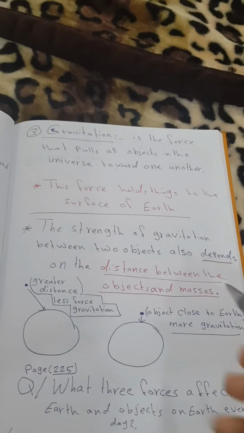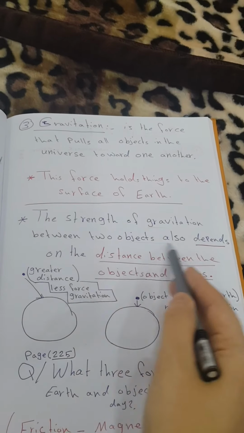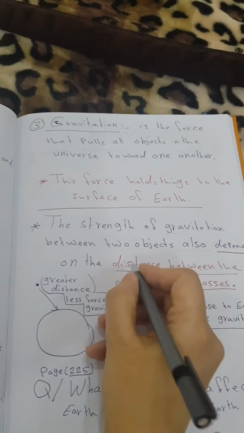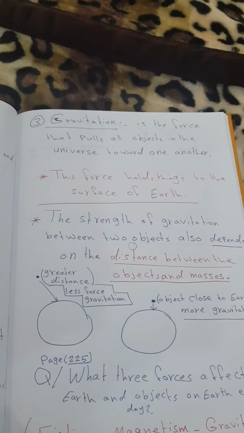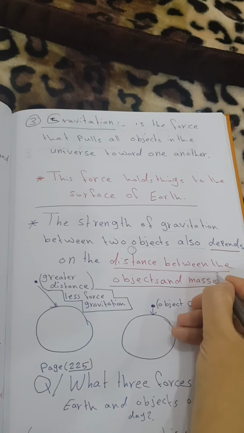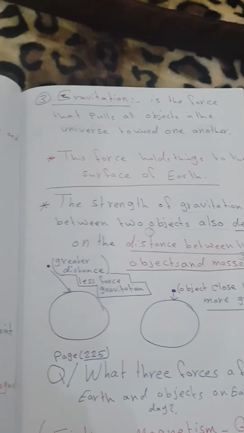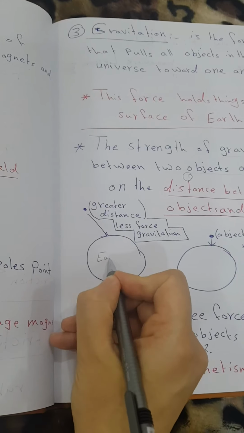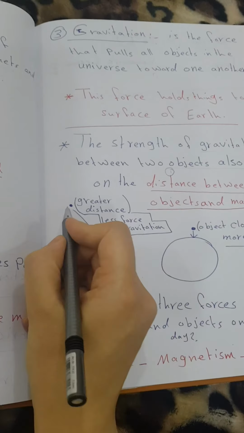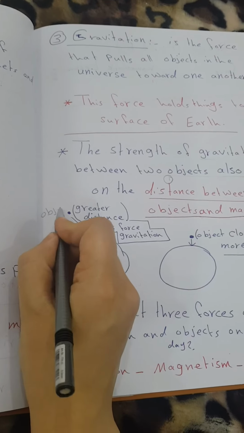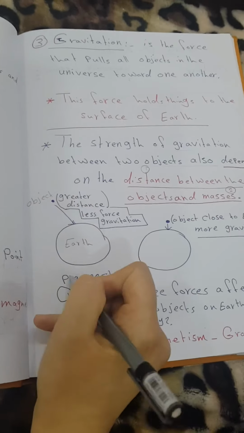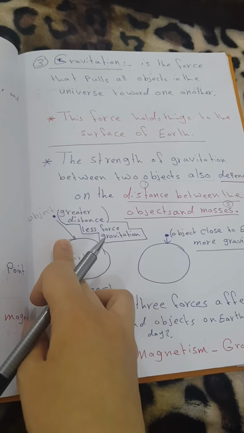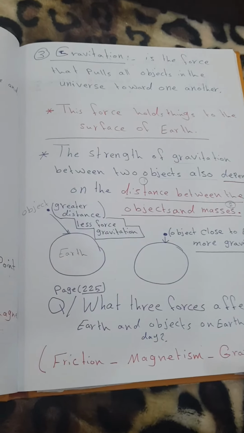The strength of gravity between two objects depends on something. First, it depends on the distance between the objects and the mass of the objects. If there is a great distance between this object and the earth, very far away, we have gravity but less force of gravitation.